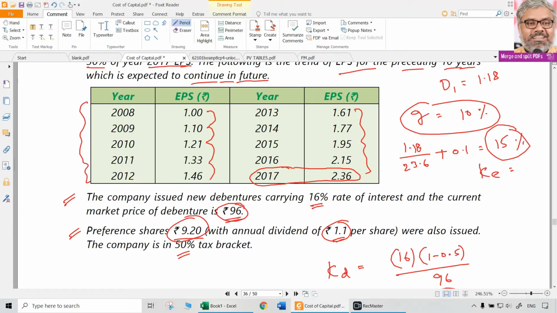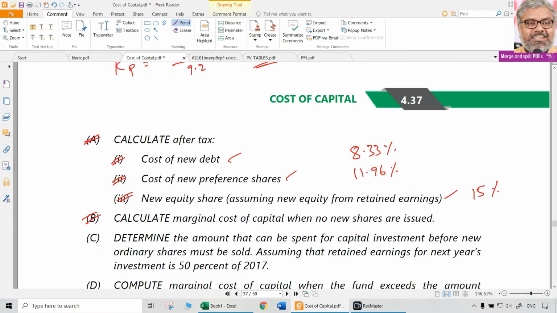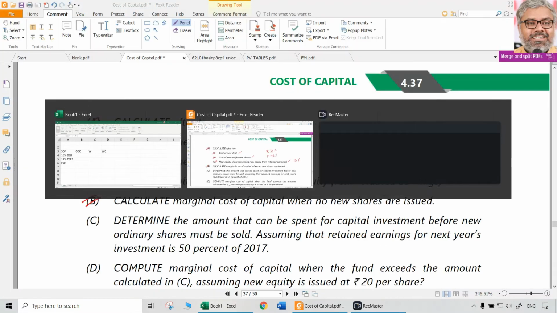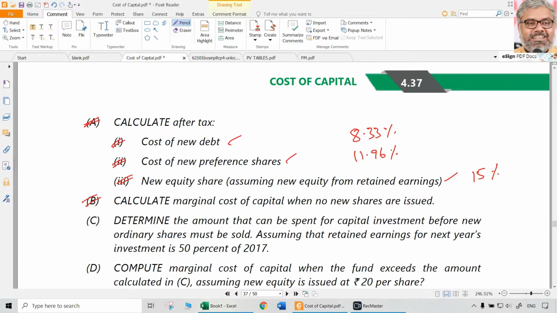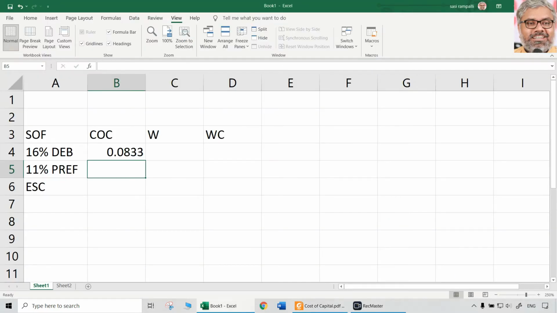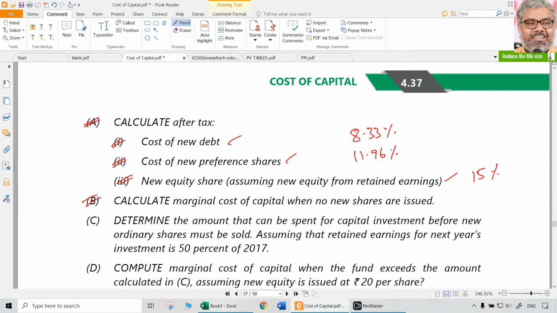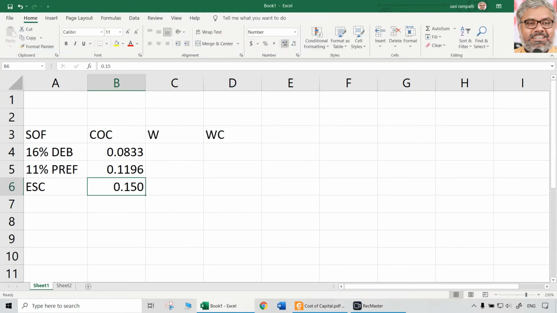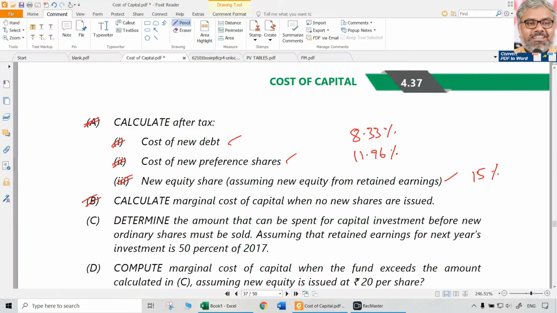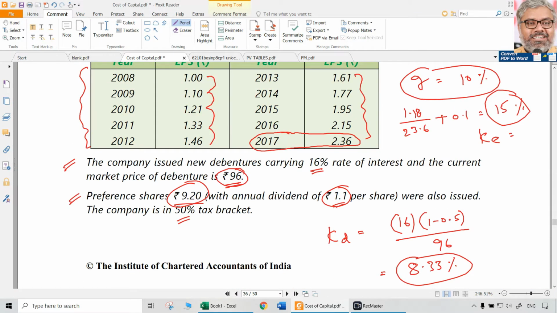Cost of capital individually we have calculated. KD, cost of new debt, was how much? 8.33%, so 0.0833. That is the debentures cost. 11.96%, so 0.1196. Then 15%, 0.15. That is equity. So we have the cost of capital individually, which we already calculated. The point comes with weights. Is there any new weights given?